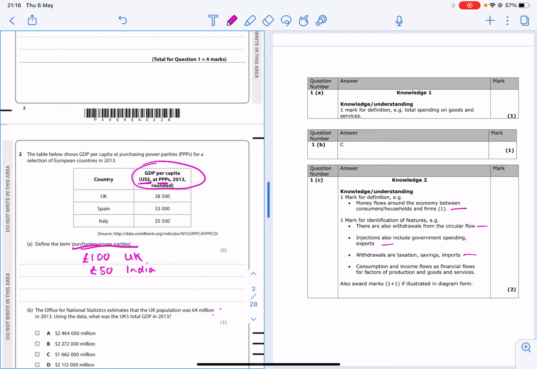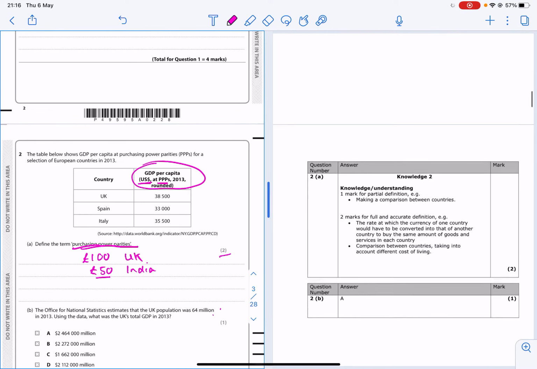And if it was £100 in the UK and £50 in India, then you would say that the purchasing power parity exchange rate was £100 is equal to, well, obviously that would not be £50, would it? It would be in rupees, but it'd be £100 is equal to however many rupees that basket of goods was. So you've got 2 marks for that definition. You need to be talking about how it reflects the cost of living in different countries, and we shouldn't really use the same term that's in the question.